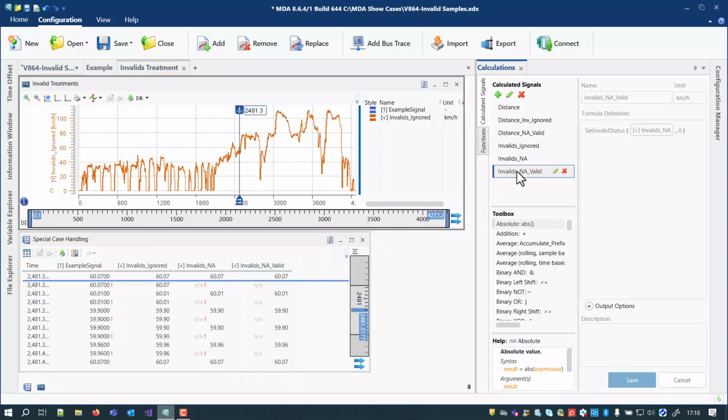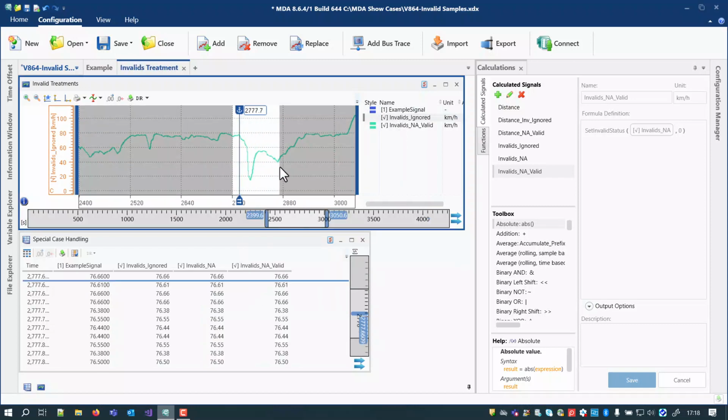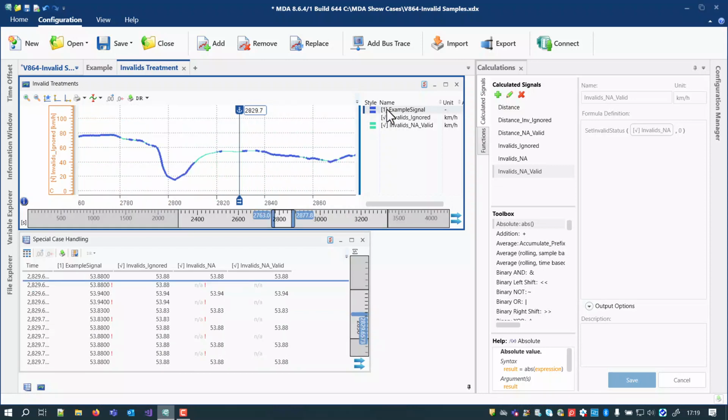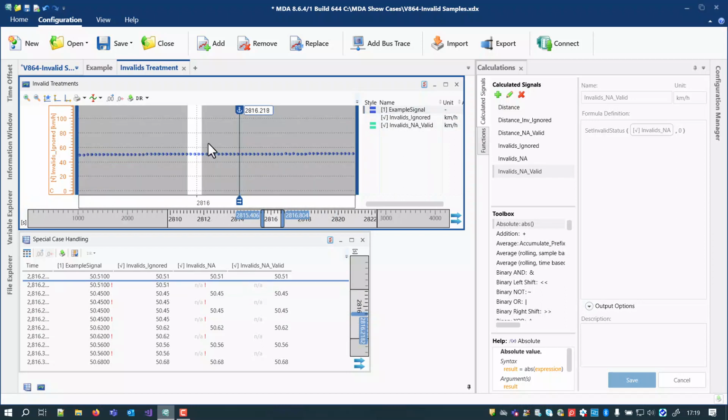Eventually, you get a signal which has either valid samples or samples which are ignored if there was an invalid sample. Also, a sample which has a no-value flag will cause a gap in the signal curve. But this sample does not prevent the drawing of other valid samples, so the gap can be seen only on deep zooming levels when individual samples are visible.